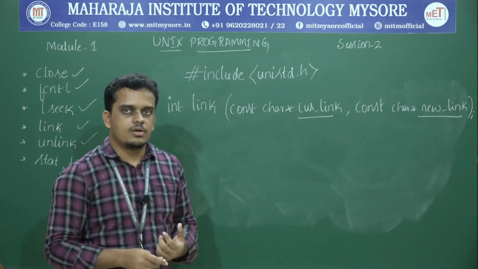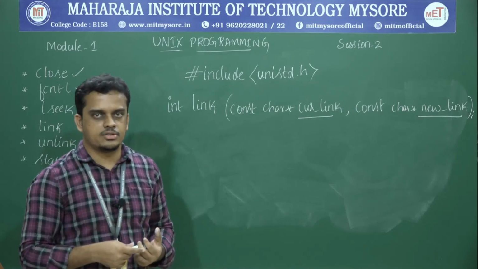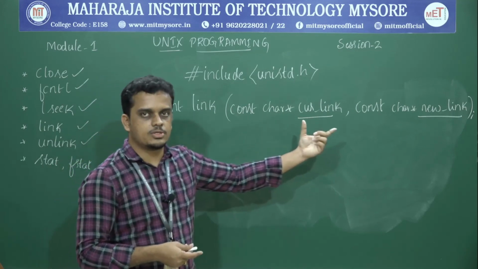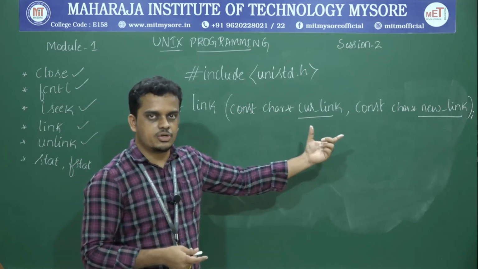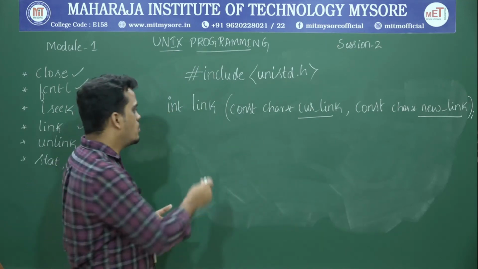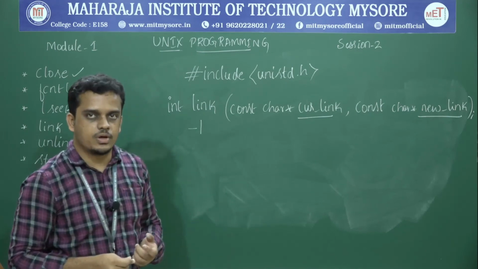The link API's return value is nothing but the success status or a failure of execution status. The success status is when the specified new link has been created, and in all other cases you can expect one common failure of execution status, that is -1.